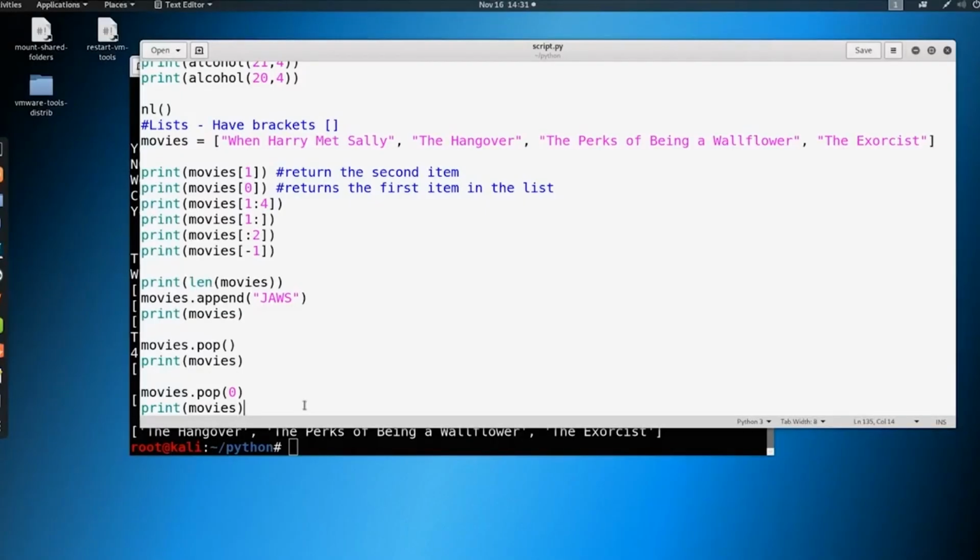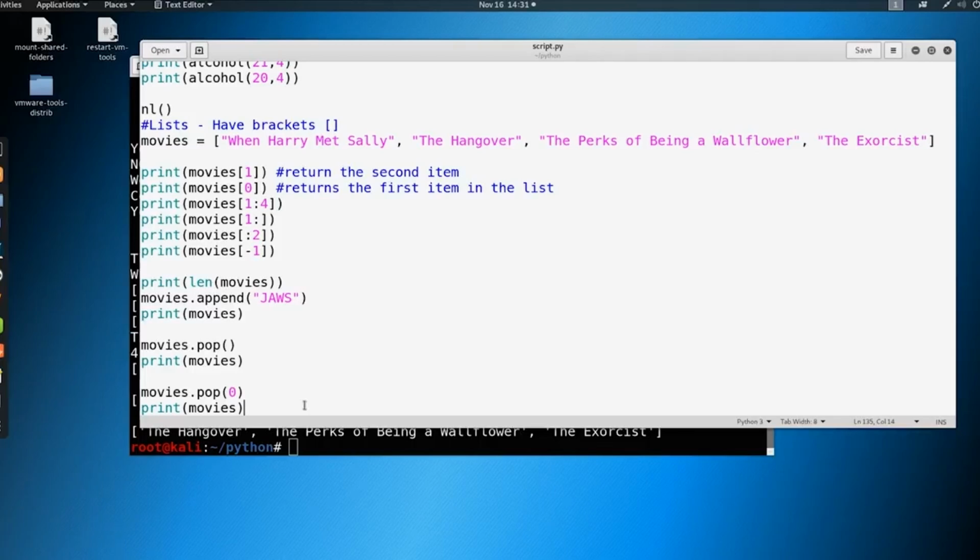Okay, let's briefly talk about tuples. Now, tuples are like lists, but they're not like lists. So lists are what we call mutable, meaning that they can be changed. Now, tuples are immutable. They cannot be changed.